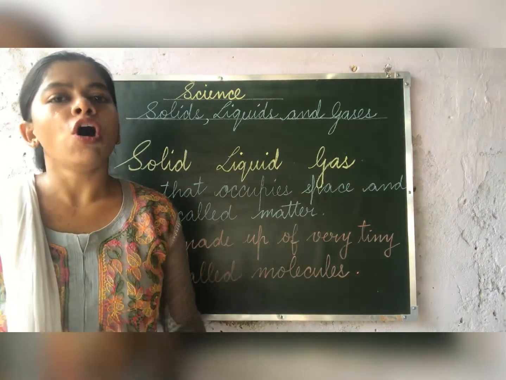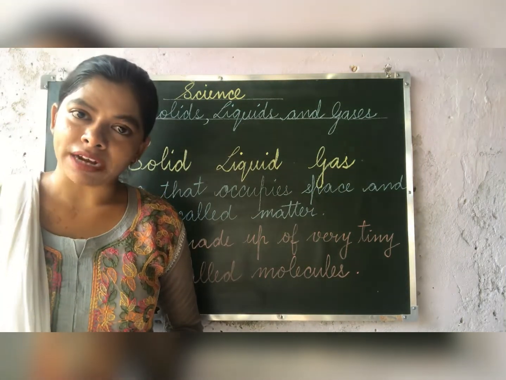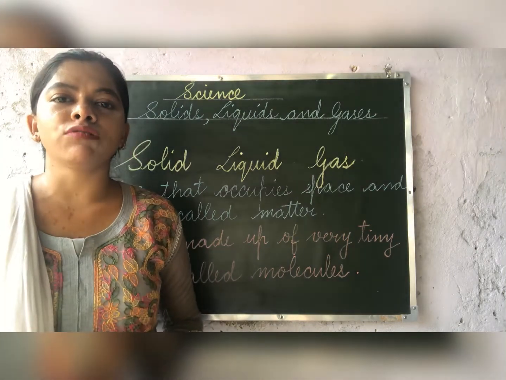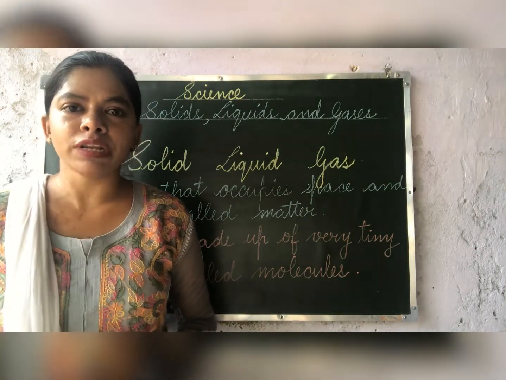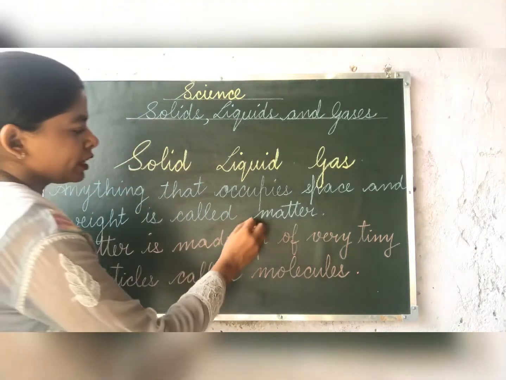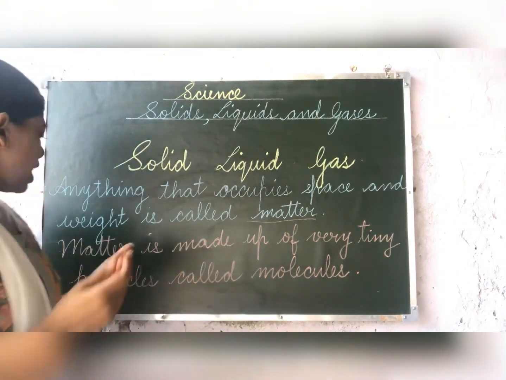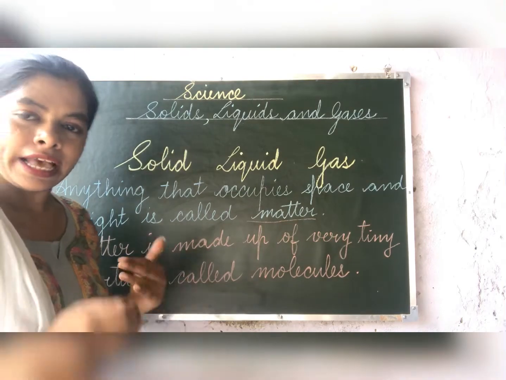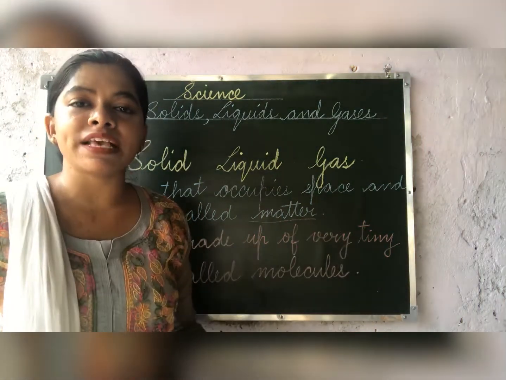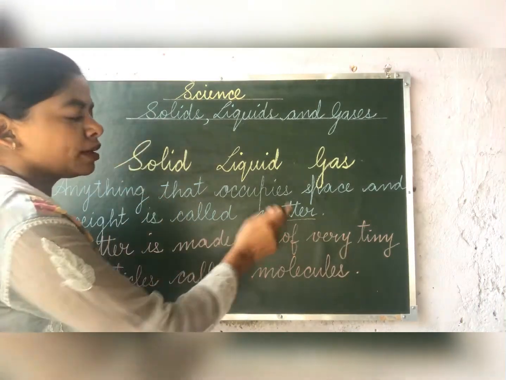And children, all these things are called matter. Whatever things you see around is called matter. So children, what is matter? Anything that occupies space and has weight is called matter.